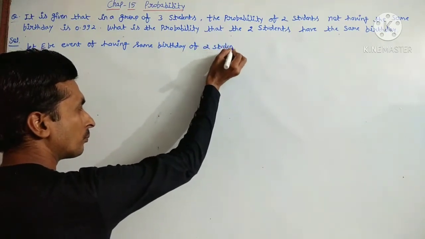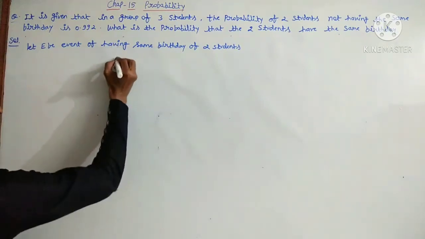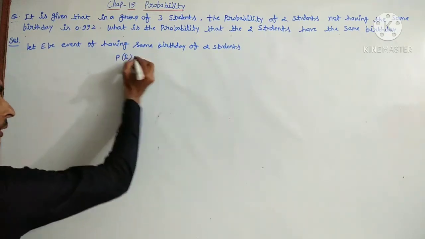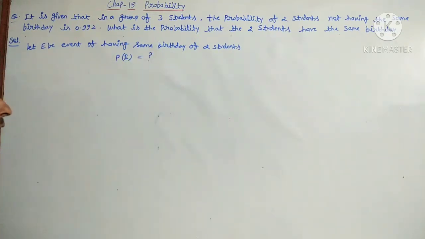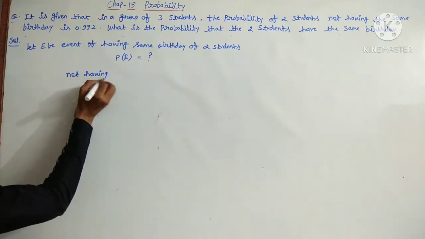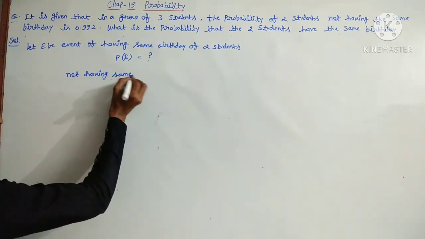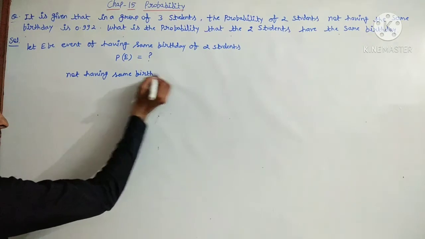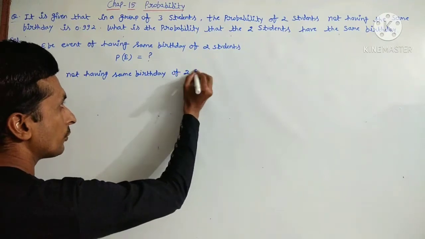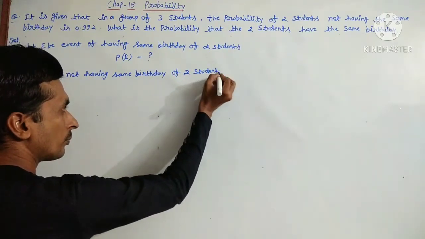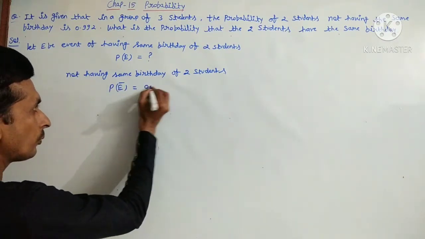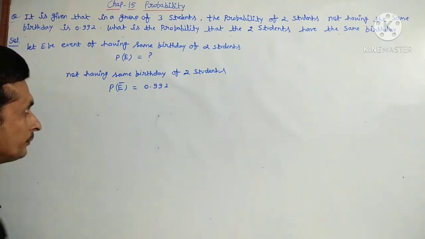So that means P of event E, P means probability of event E, we have to find out the probability of two students not having the same birthday. That will be P not E equal to 0.992. It is given. Okay, understand?